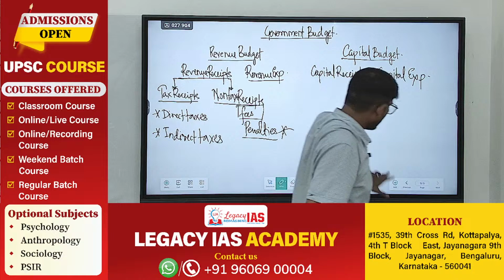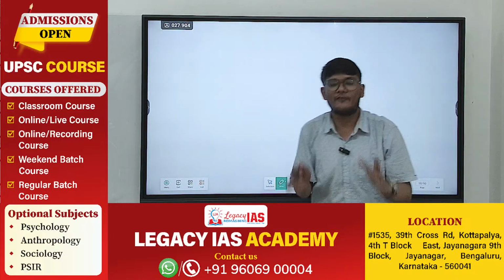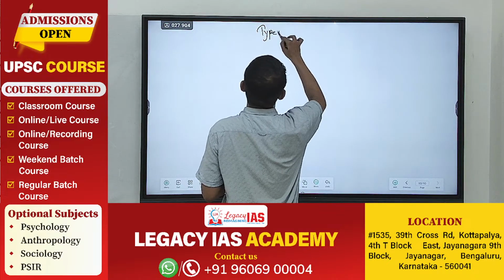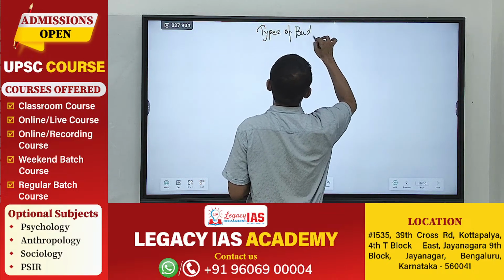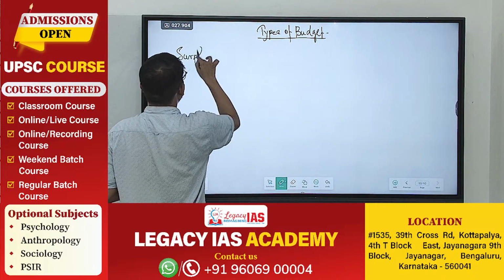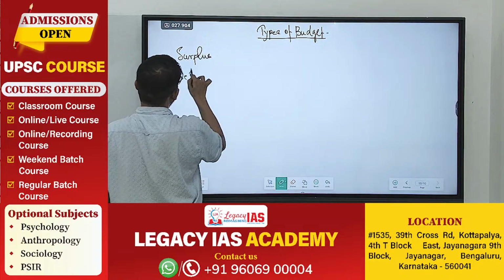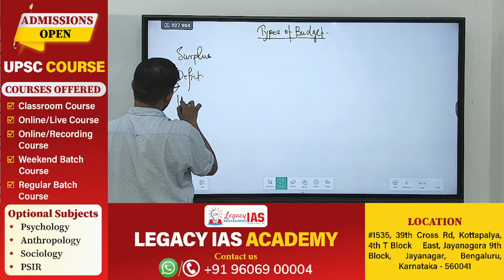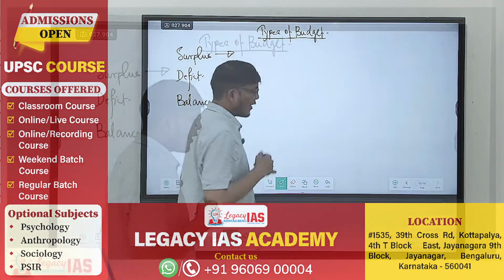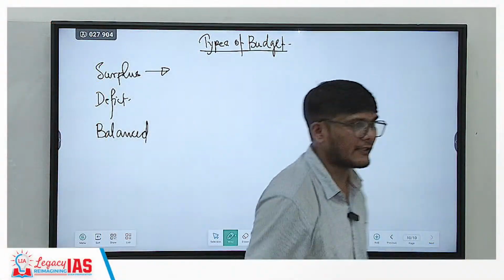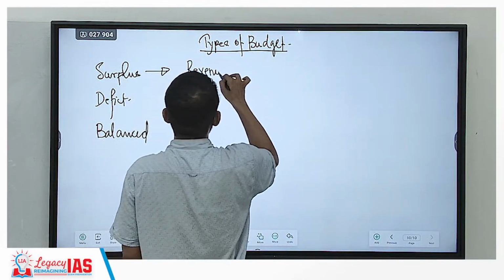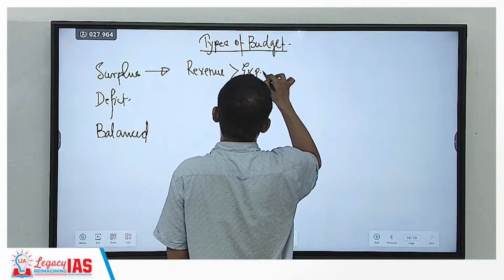Now this budget consists of a few deficits, which is very important. First, let's understand the different types of budget that can be there. Types of budgets. It's a very simple type we are understanding here. First, the budget can be surplus. The budget can be deficit. The budget can be balanced. Now, a surplus budget means your revenue is more than expenditure. That means you will be left with some amount of money. So here, revenue is greater than expenditure.